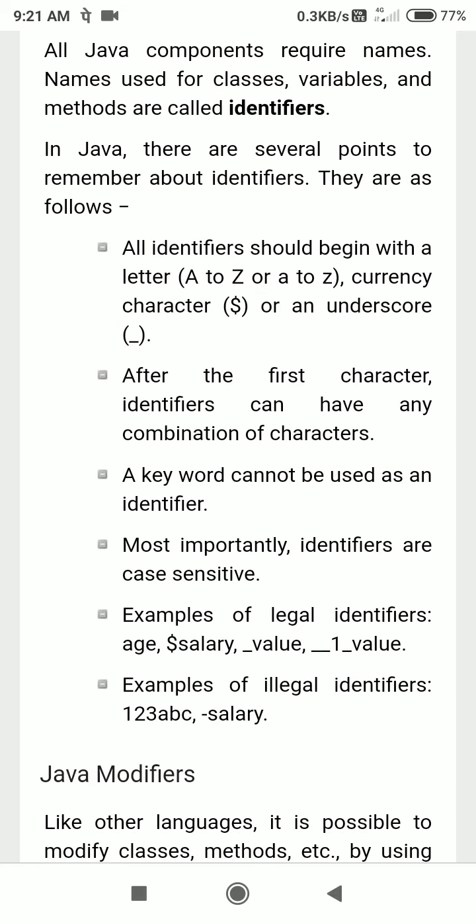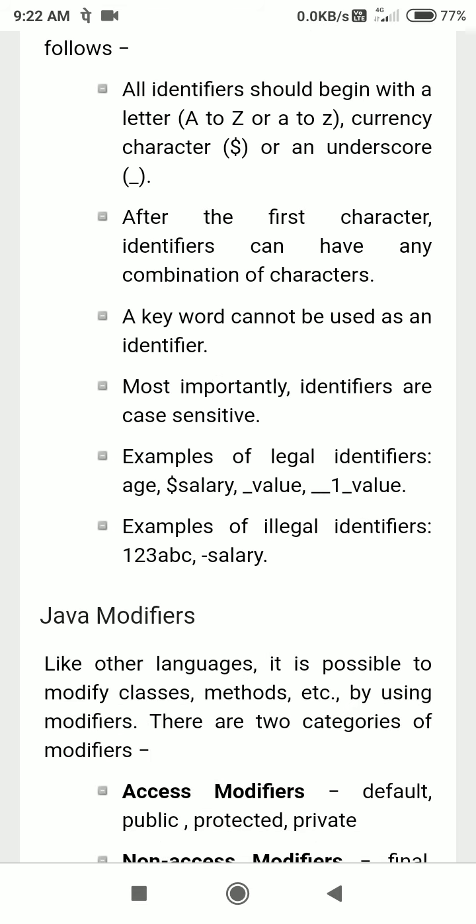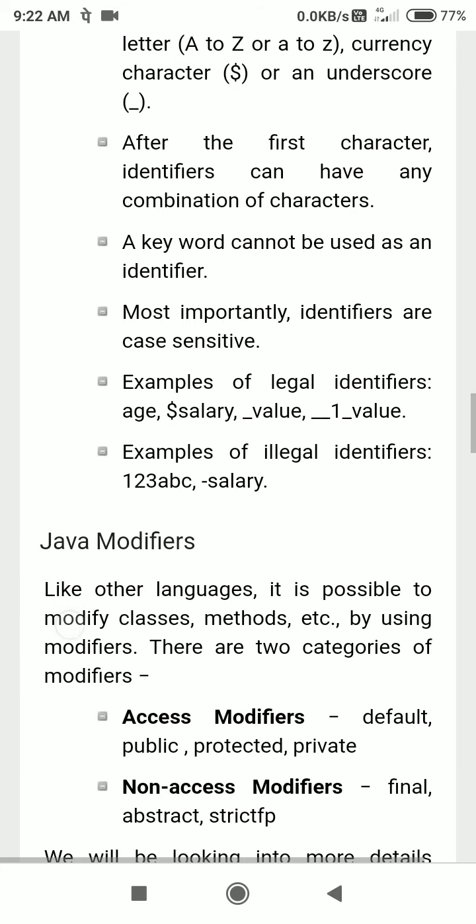After the first character, an identifier can have any combination of characters. Any combination means 1, 2, 3 are also allowed, but at the start it should begin with an alphabet. Even underscore is allowed.